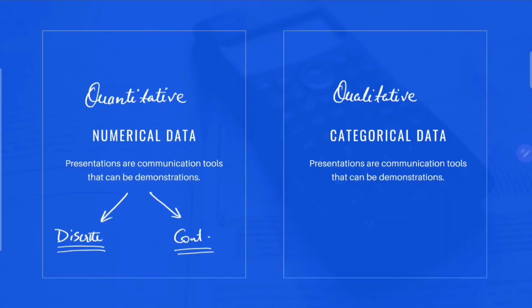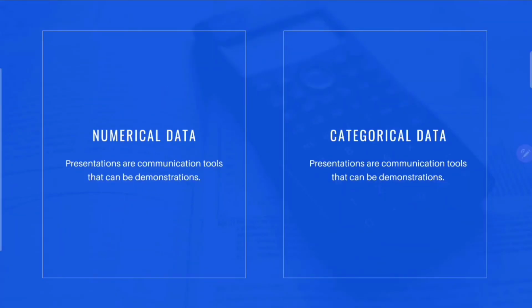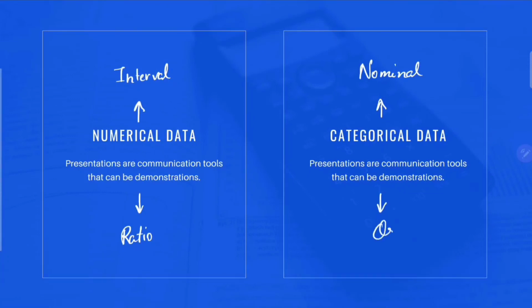So let's move forward and classify them more on the basis of their type. Numerical data can be classified into two types, that is interval and ratio. And categorical data can be classified into two types, that is nominal and ordinal. Let me first tell you what is nominal data.